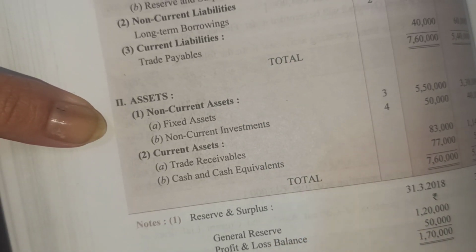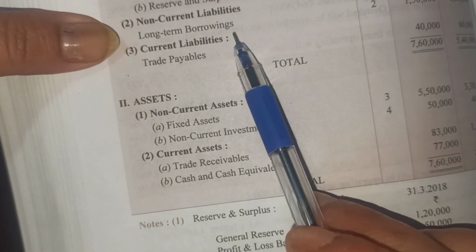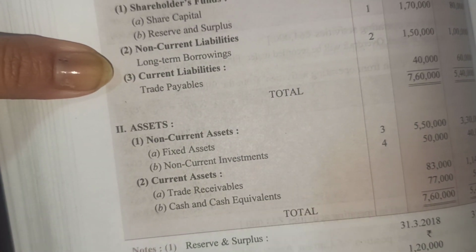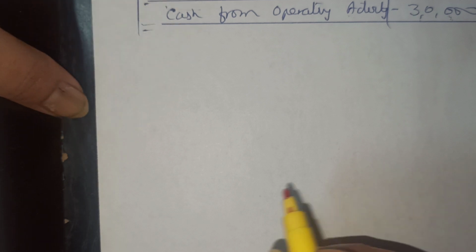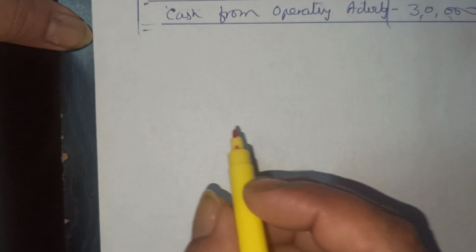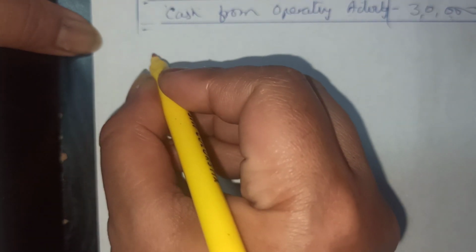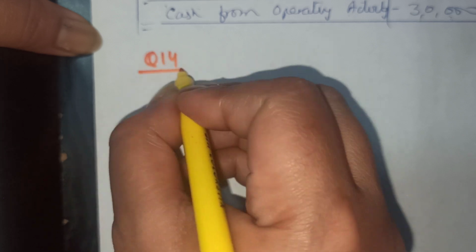They tell us here the long-term borrowings. See, children, this is the question of Himalaya Limited, the 14th in my textbook. Let us do this question. Chalo, I'll do it again with you. This is question number 14.